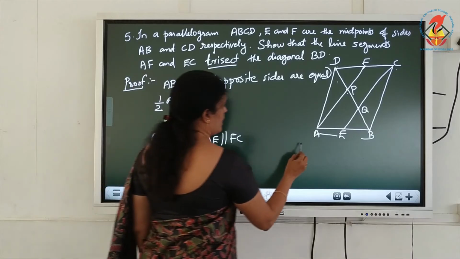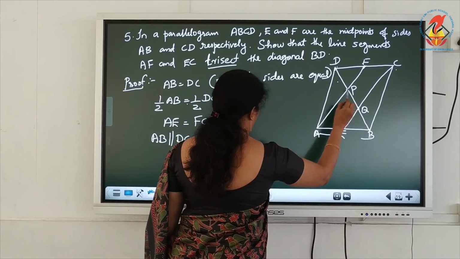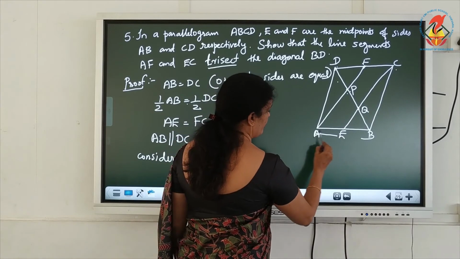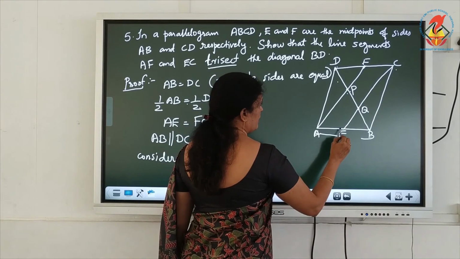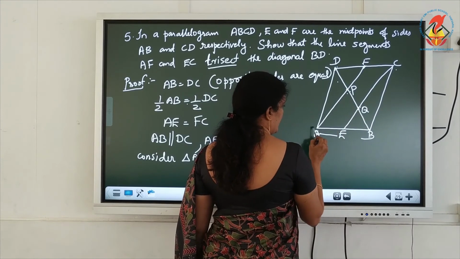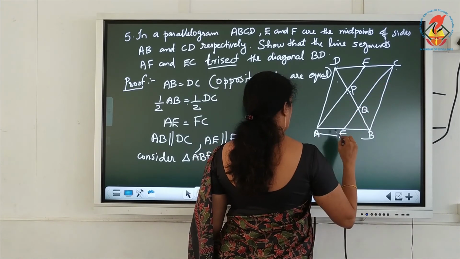Consider triangle ABP. E is the midpoint of AB, then EQ is parallel to AP, because AE is parallel to FC.